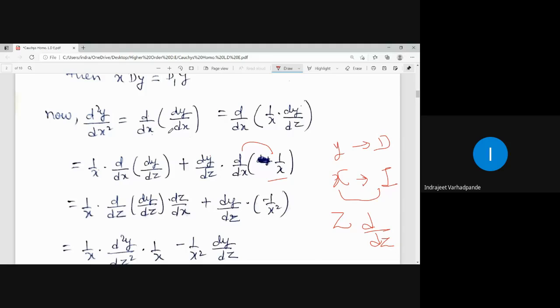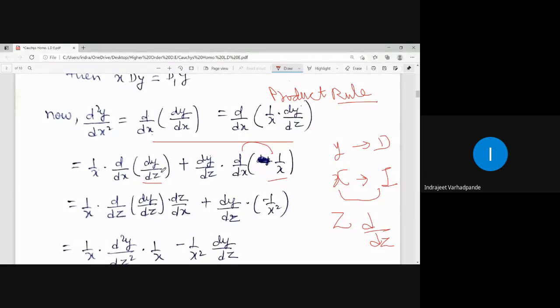So d2y by dx square is this. Apply the product rule here. d/dx of 1 by x into dy by dz, so 1 by x into d/dx of dy by dz.